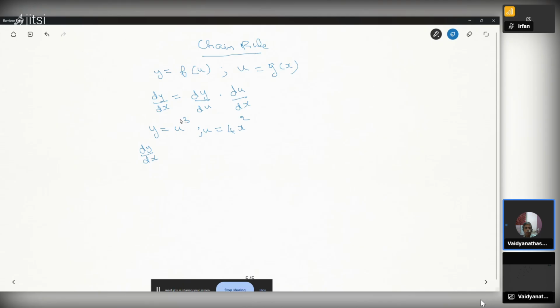For u cubed, you bring the 3 in front: 3u square. What is du by dx? For x square, you bring the 2 in front: 2 into 4 is 8x. So you have to multiply these two.